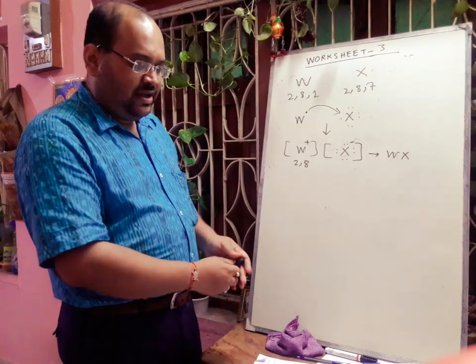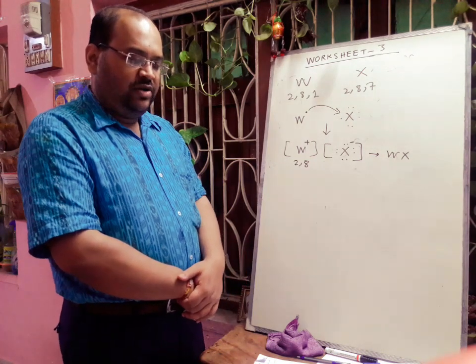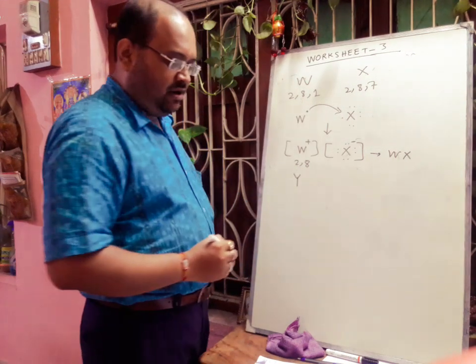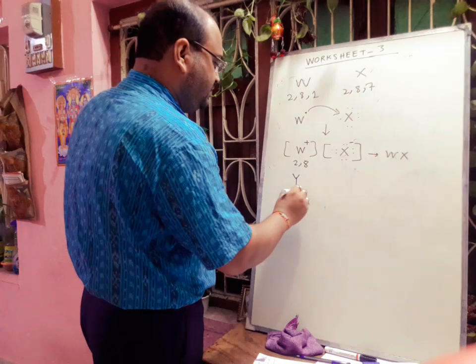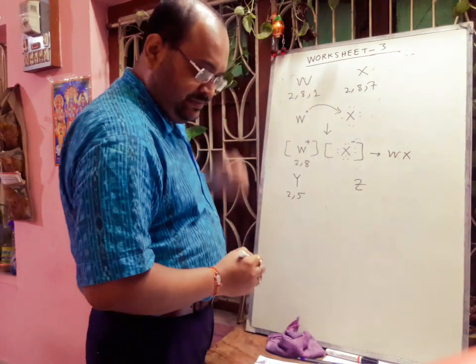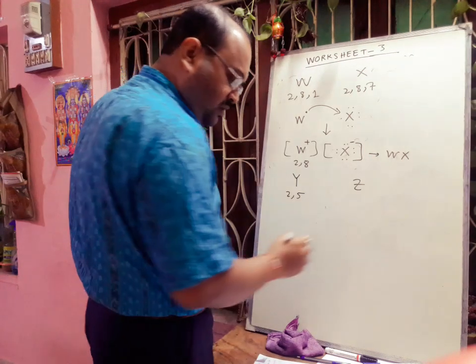And another question is given, the type of bond between Y and Z. Y electronic configuration is given 2, 5, and Z electronic configuration is given 1.